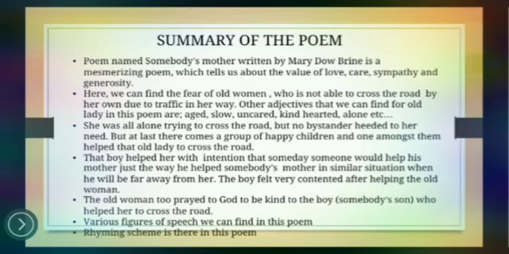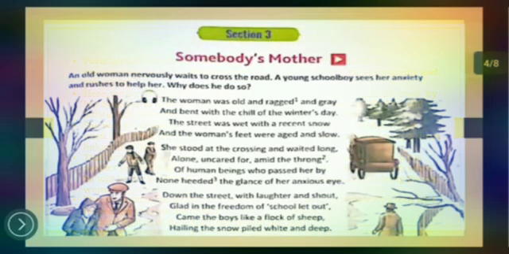And in this poem we will come across various figures of speech, and we will also find the rhyme scheme. So the first question: an old woman nervously waits to cross the road. A young schoolboy sees her anxiety and rushes to help her.